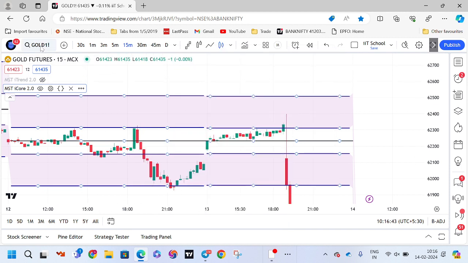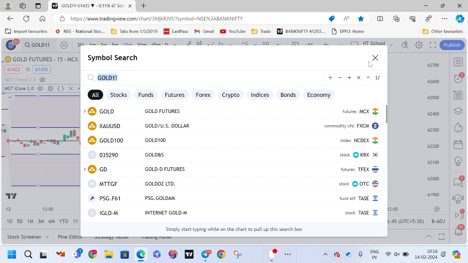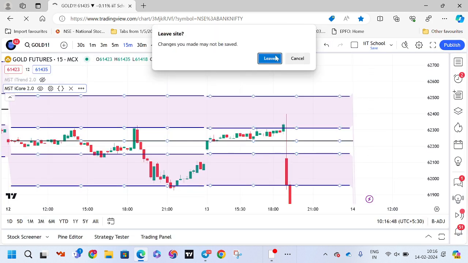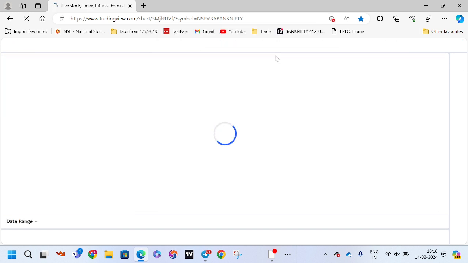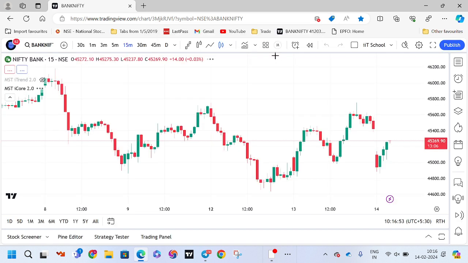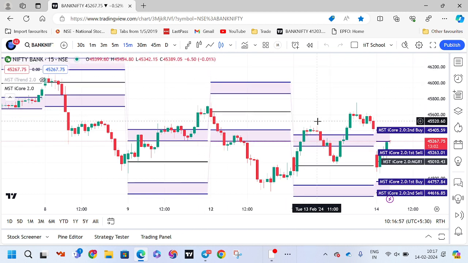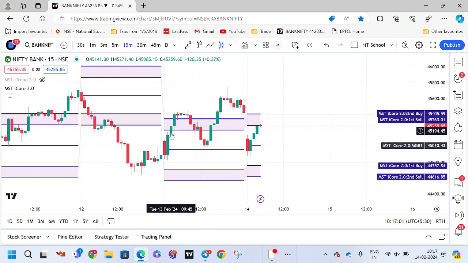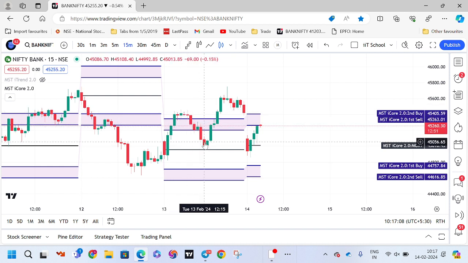Secondly, let me show you what happened to Bank Nifty yesterday. And today also we had taken the Bank Nifty 45,300 put option at 9:22, and immediately after 9:22 all our targets have been hit. See, yesterday sell activated, SL hit, second buy activated, targets hit. First sell activated, targets hit. Again second buy activated, target hit.